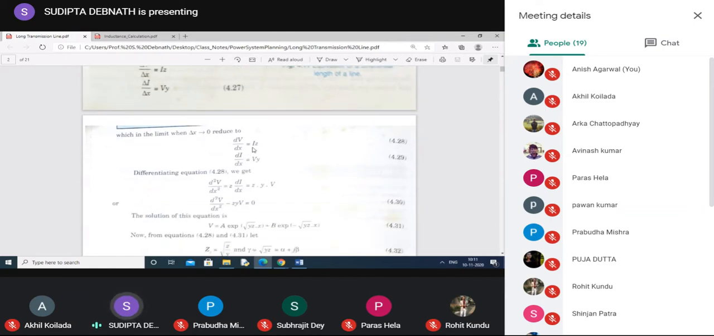Now we differentiate this first one. d2V/dx2 will be equal to Z dI/dx. Z is constant because it is the impedance per unit length. So Z dI/dx, and dI/dx is equal to VY. So we substitute VY in place of dI/dx, so it will be ZYV. So d2V/dx2 minus ZYV equal to 0.